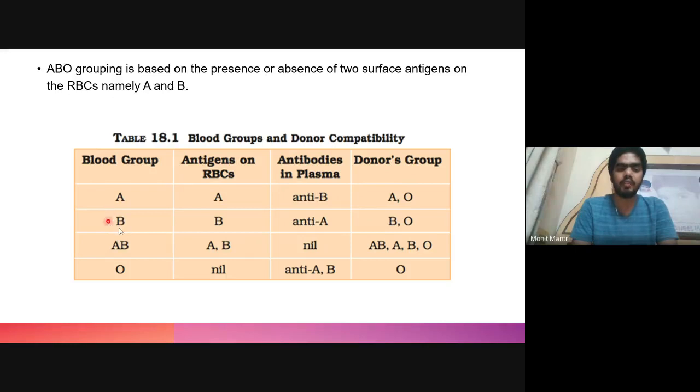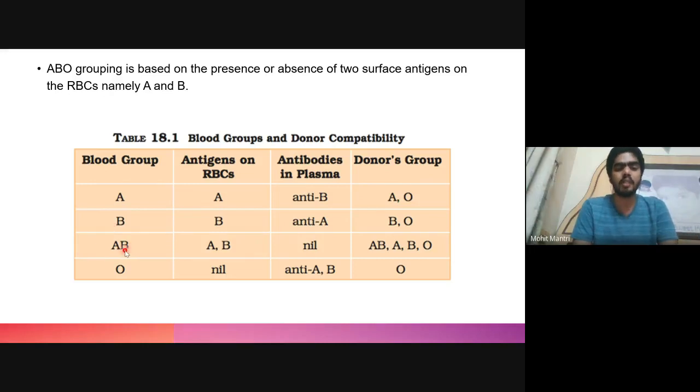And similarly for B, it contains the polysaccharide B on the surface of the RBC, and the plasma of such an individual will have antibody against A, and only donors having B blood group or O blood group can give blood to such a recipient.